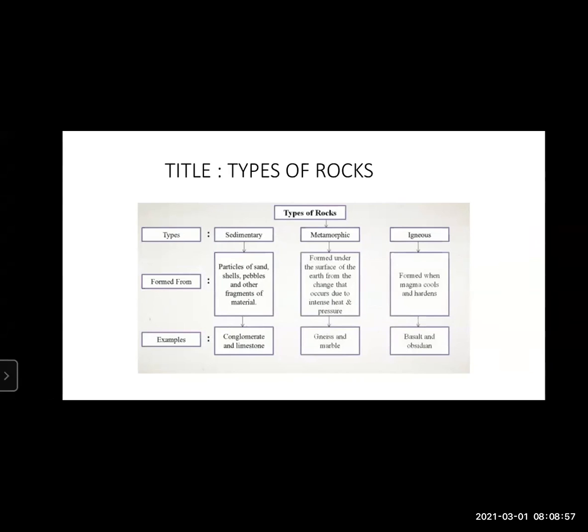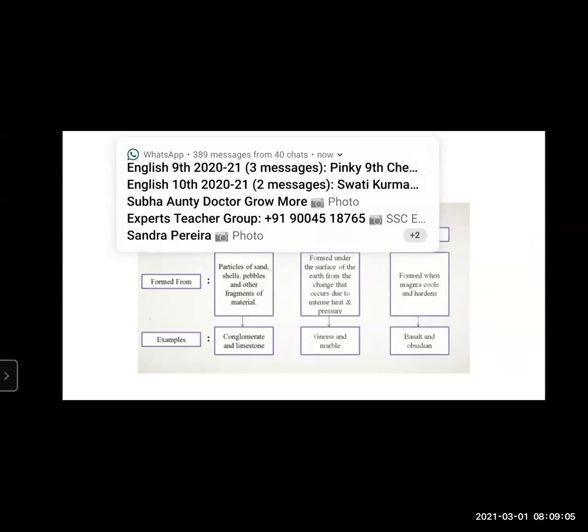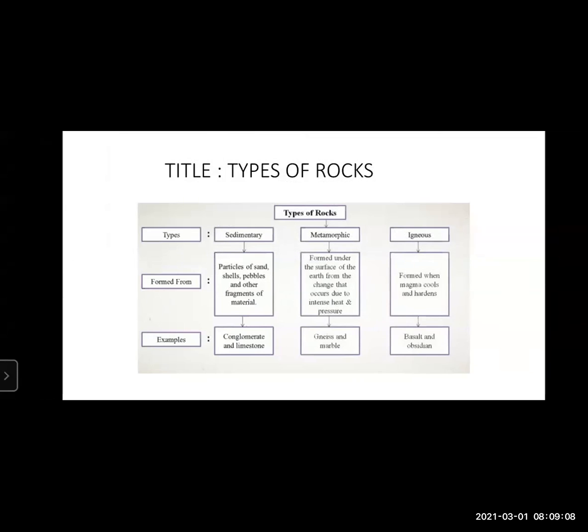The title, which is very important. When we read the passage, we come to know that there is information about the rocks, the types of rocks. So the easiest title that comes in front of us is types of rocks. Remember, children, don't make any spelling mistakes while answering this question.